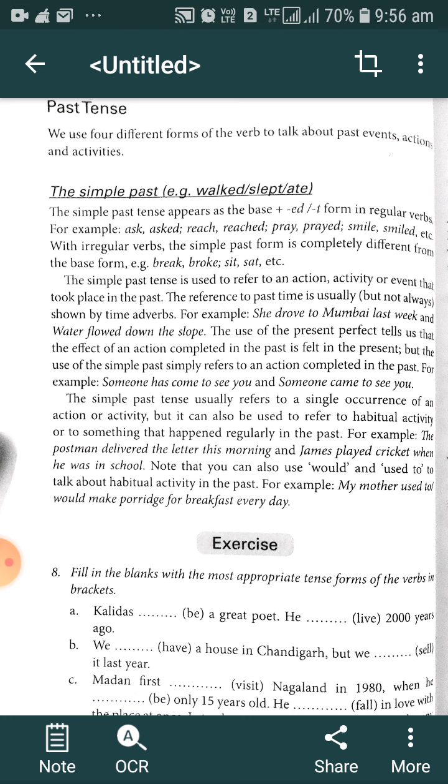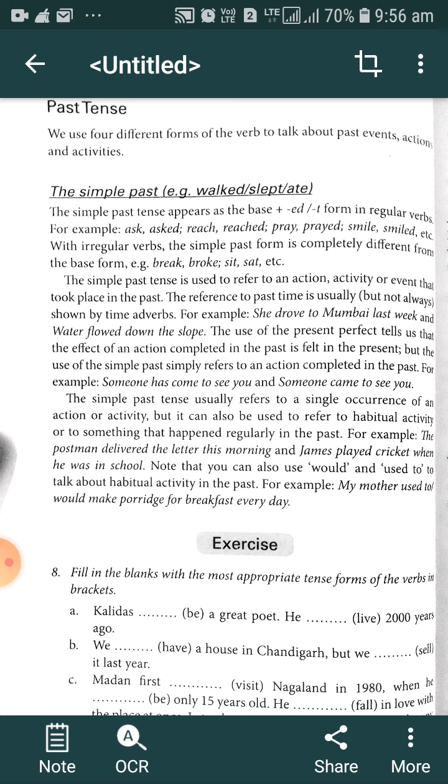So the first is the simple past. The simple past tense appears as the base plus ed or t form in regular verbs. For example, ask, the second form is asked, which means we add the suffix ed.